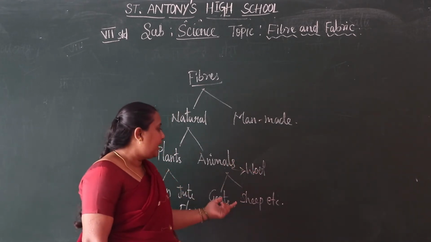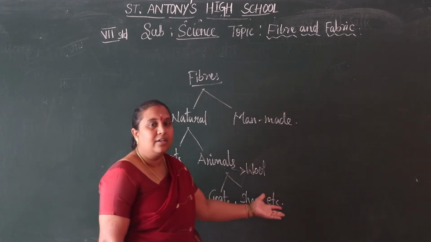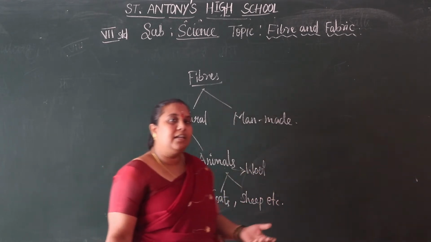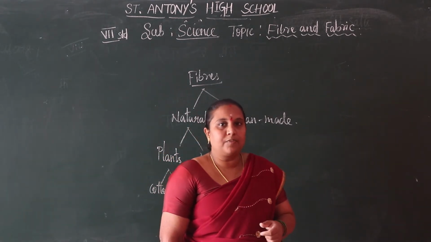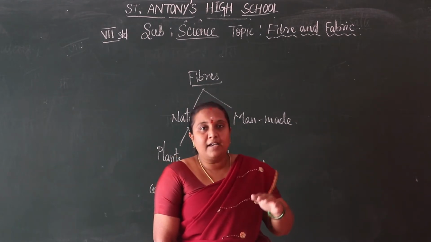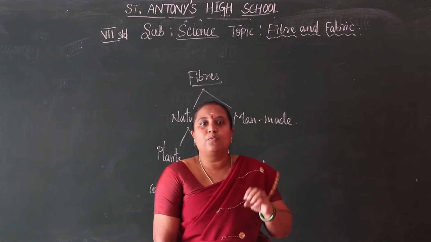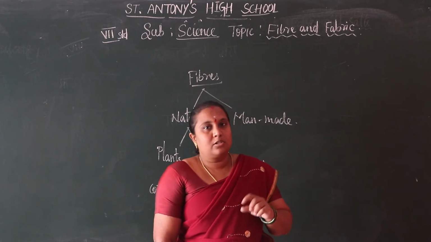We get wool from different animals all over India. Sheep is the best example. The hair of sheep is very good quality for weaving woolen clothes.